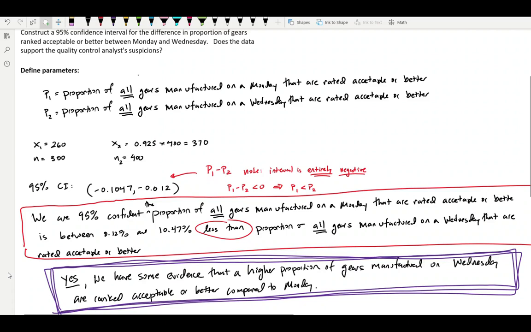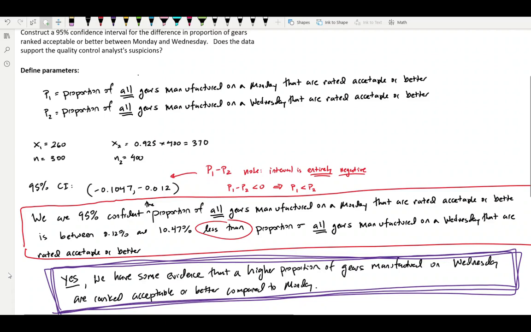Then you need to identify the successes and sample sizes to decide what to plug in. Sometimes you may be given percentages instead of a raw count, in which case you need to take the percentage times the sample size to find the number of successes. This number will not always be a whole number. If it's not, just enter in decimal places.